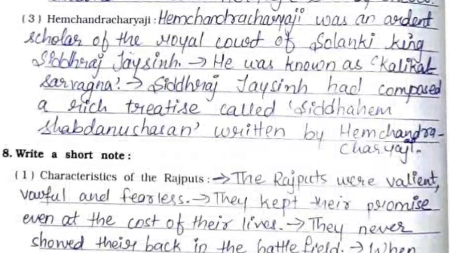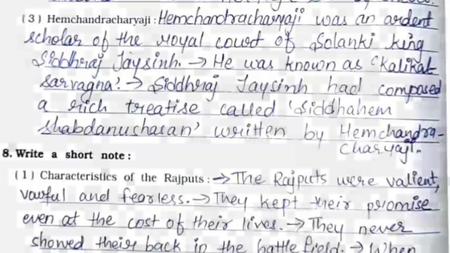Third one, Hemchandracharya ji. Hemchandracharya ji was an ardent scholar of the royal court of Solanki king Siddharaj Jaisingh. He was known as Kalikal Sarvagna. Siddharaj Jaisingh had composed a rich treatise called Siddhahem Shabdanushasan, written by Hemchandracharya ji.